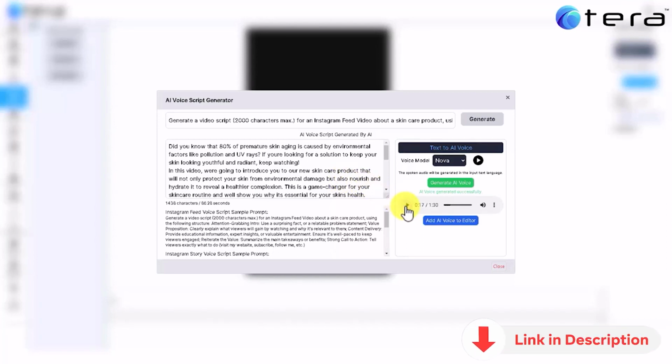That sounds just awesome. And let's add it to the editor by clicking on the blue button.